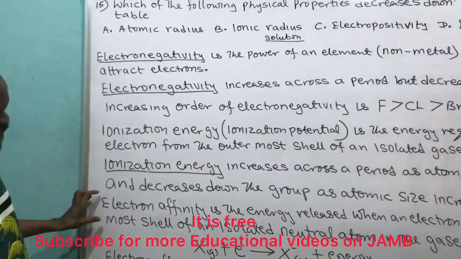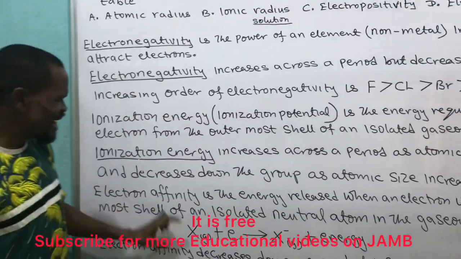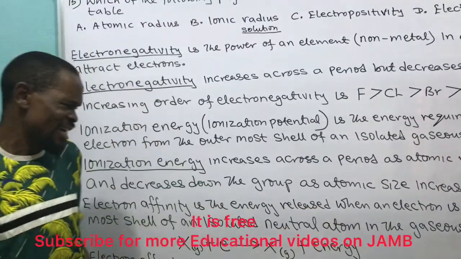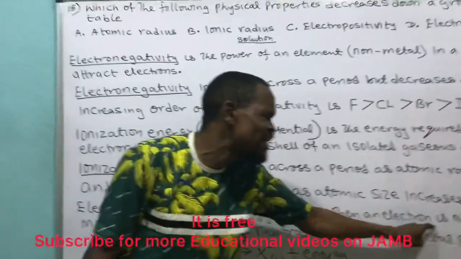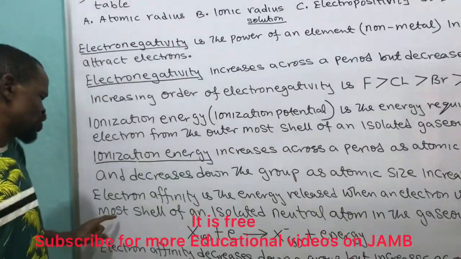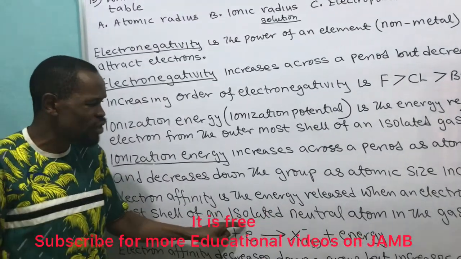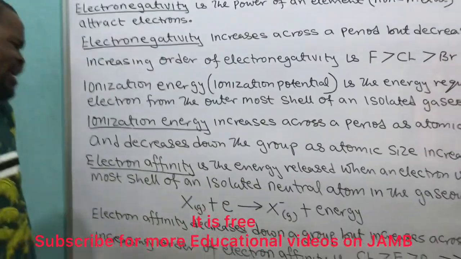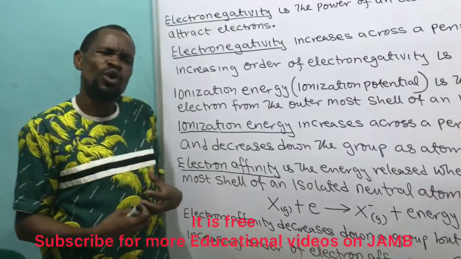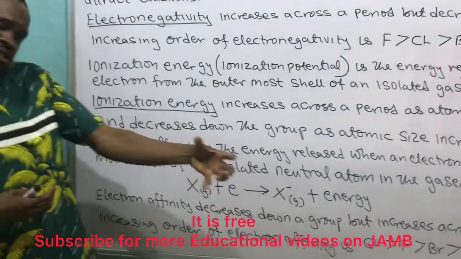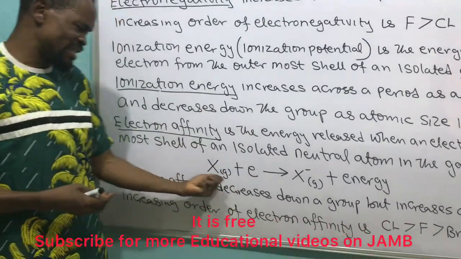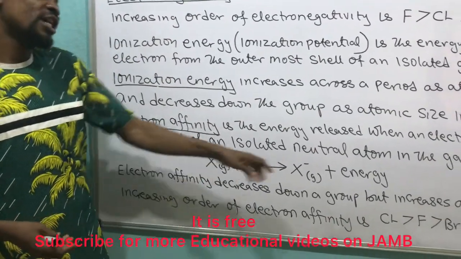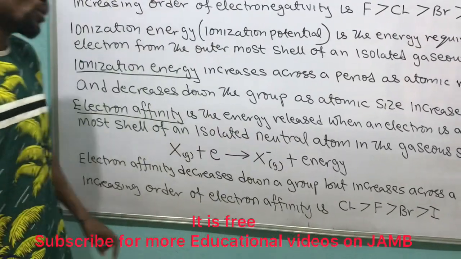Then let's also look at what we call electron affinity. I say that electron affinity is the energy released when an electron is added to the outer shell of an isolated neutral atom in the gaseous state. What does it mean? It means that electron affinity goes with non-metal. He is the one that gains electrons. So when an electron is given to this man, the energy released for such an electron to be given is what we call electron affinity.